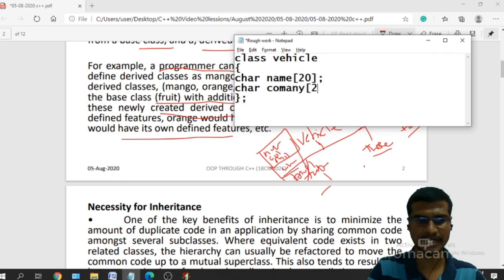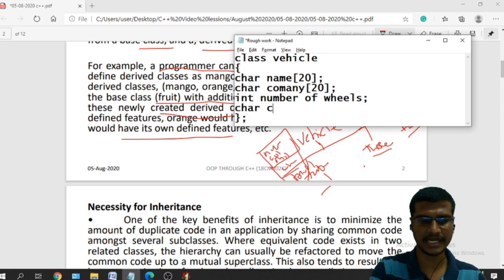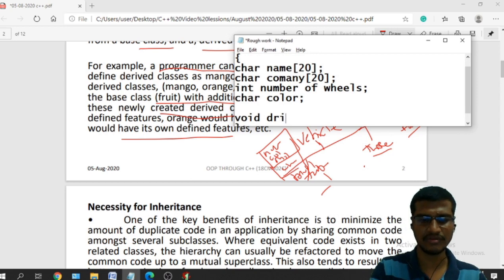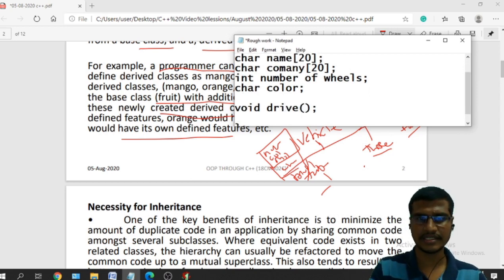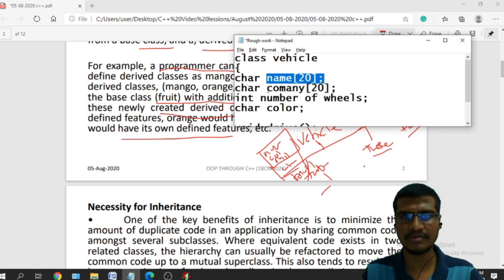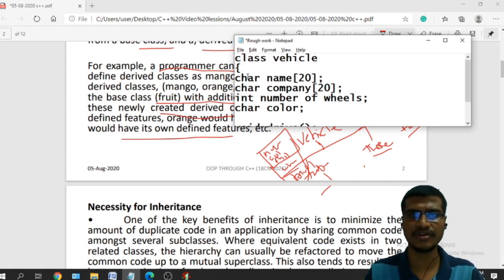These are the common properties, right? All these are common properties for every vehicle, like how many wheels are there. Int number of wheels. In the same manner, what is the color, that may be the color of the vehicle. Like this I can have more. And for functionality, I can drive, or I can stop. These are the functionalities of a vehicle. All this is just for example. So this is the name of the vehicle, and this is the company of the vehicle. All these are the properties.